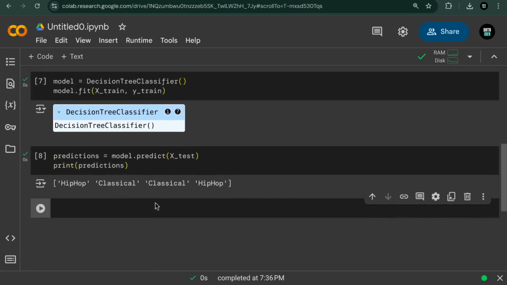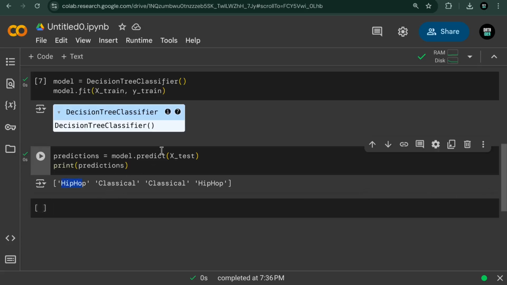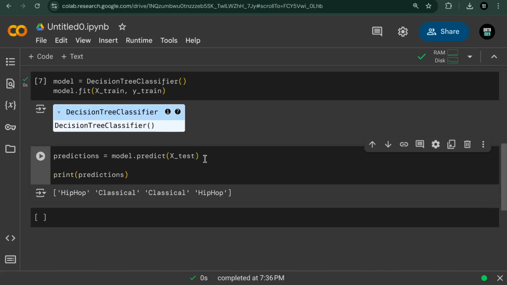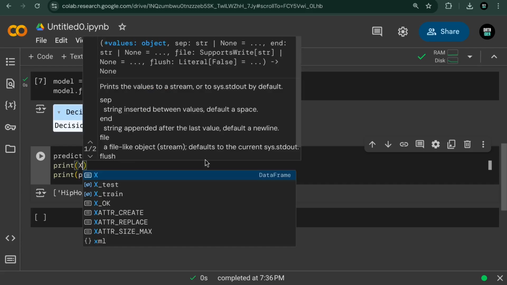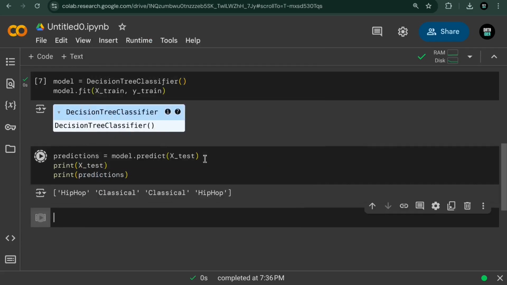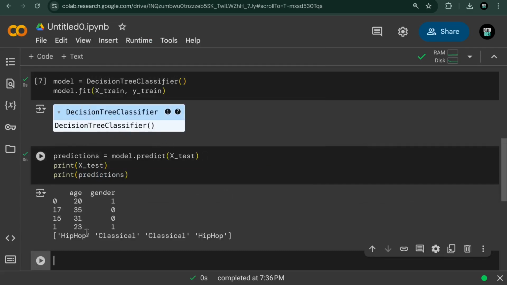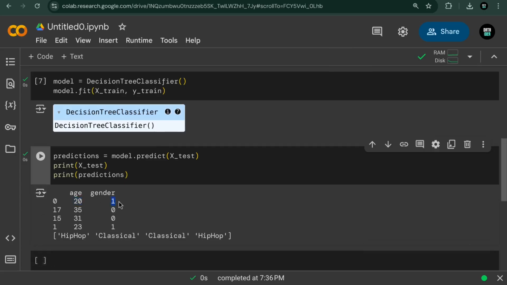So for the X set, we have hip hop. Let me also print out the X test and see what we have here. For a person of age 20 and gender 1, the prediction was hip hop.